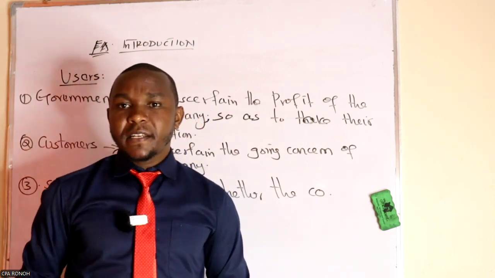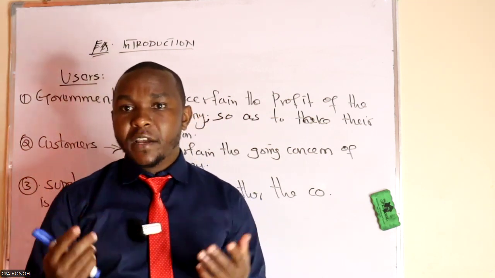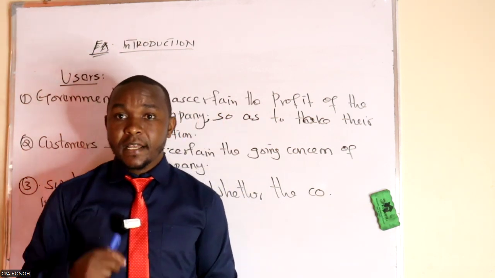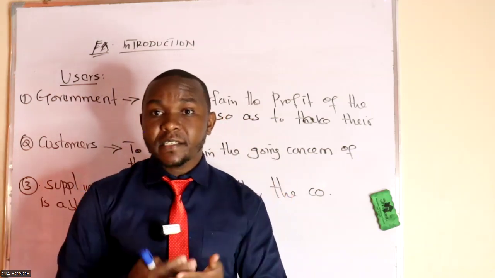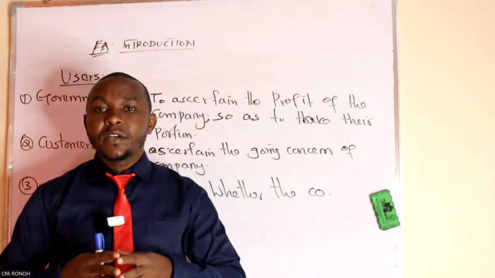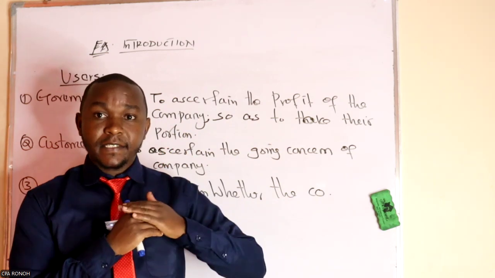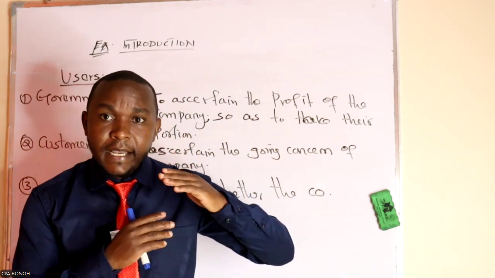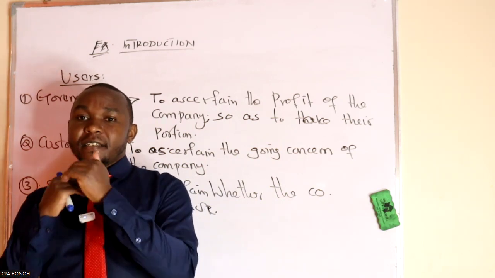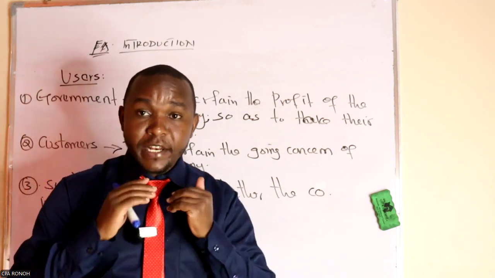When you are in business, you will not always buy in cash. At one point, you buy goods on credit, and you agree on terms with this supplier that you will pay maybe in 30 days or in 60 days. So this supplier is keen on your statement to ascertain whether your level of current assets can cover my dues.